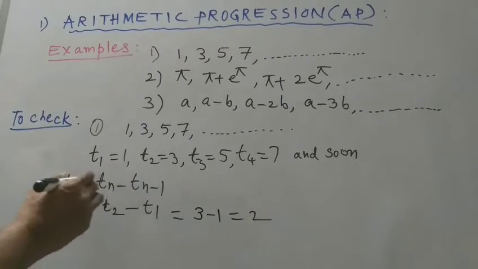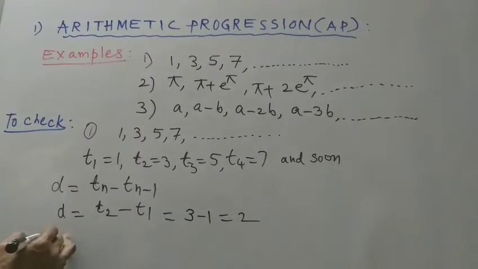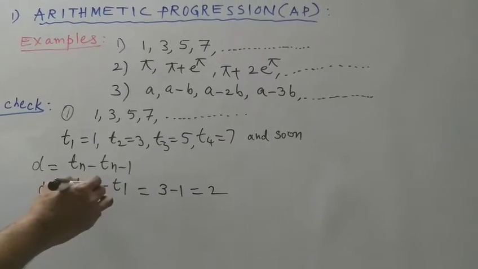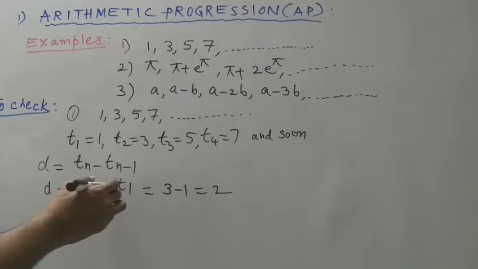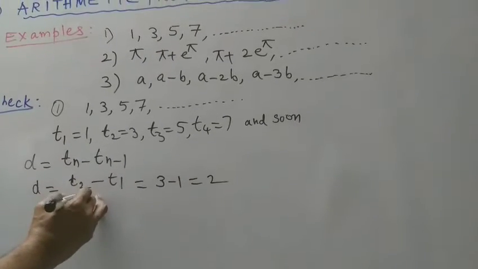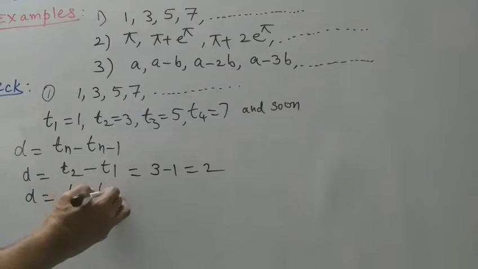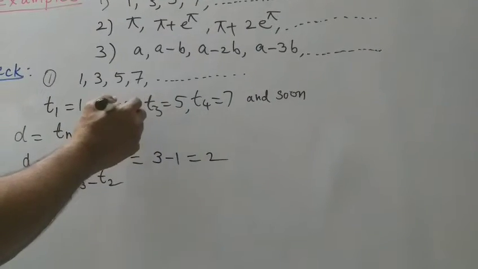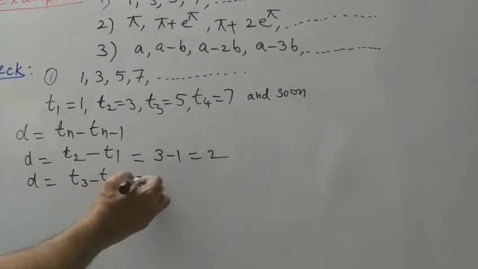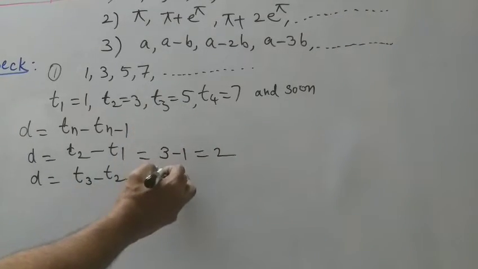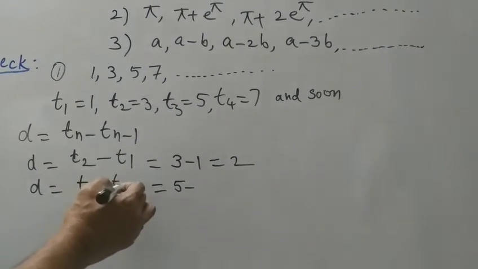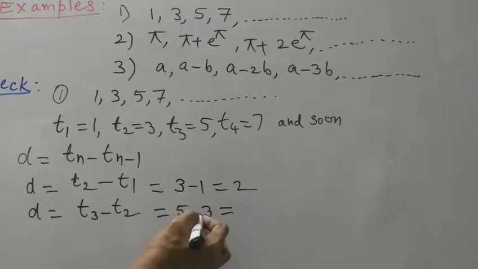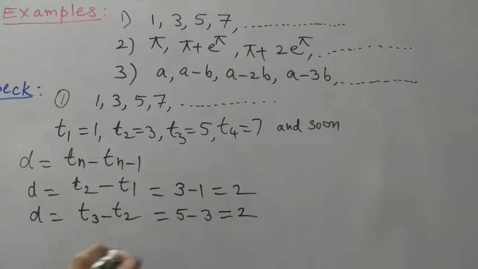And similarly for the second one, d is equal to the third term minus the second term, t3 minus t2. T3 is 5 minus T2 is 3, 5 minus 3 is equal to 2.